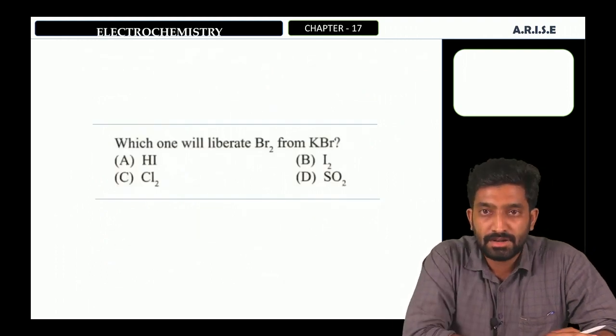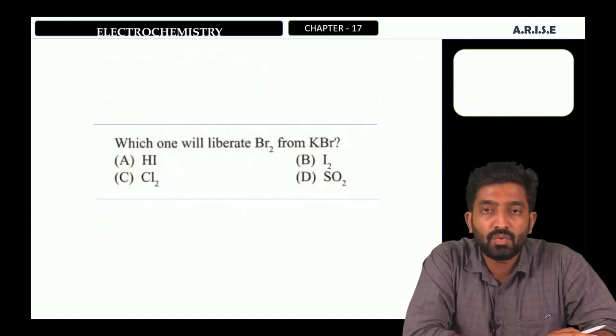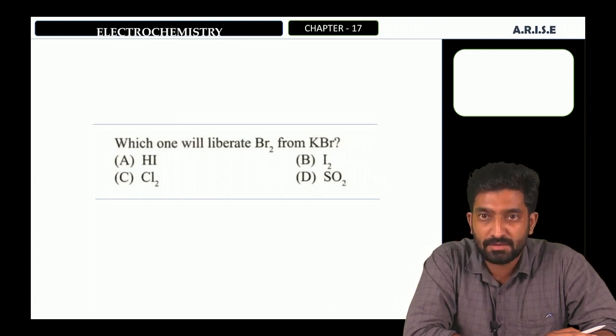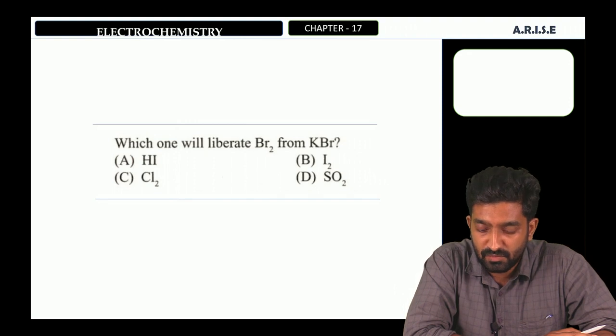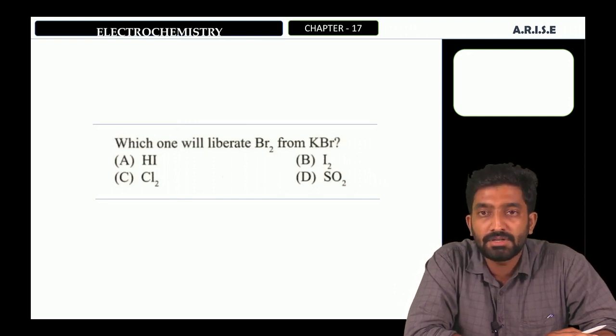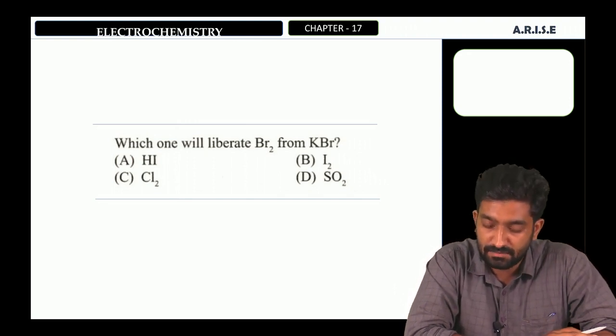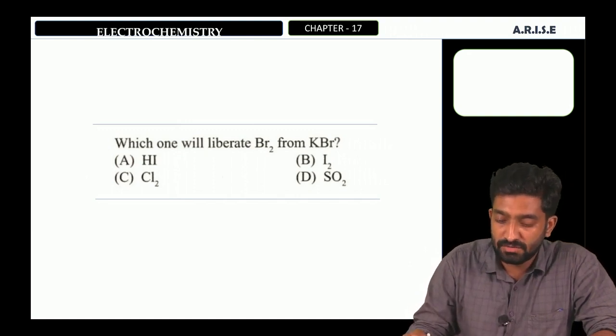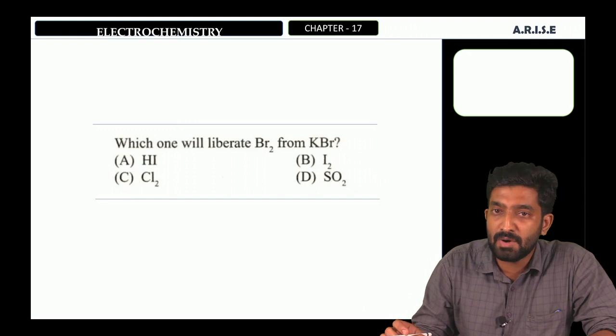Okay. The next question. Which one liberates bromine from KBr? The options are HI, I2 (iodine), chlorine and sulfur dioxide. Which one will liberate bromine from KBr? Here it depends on the oxidizing power.